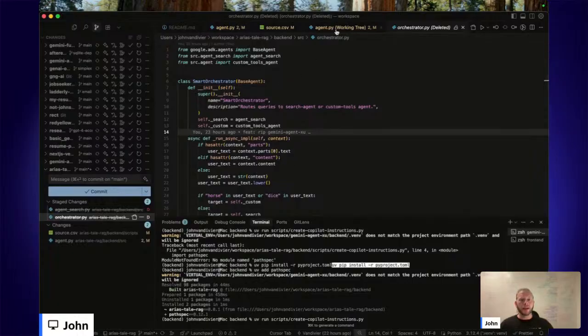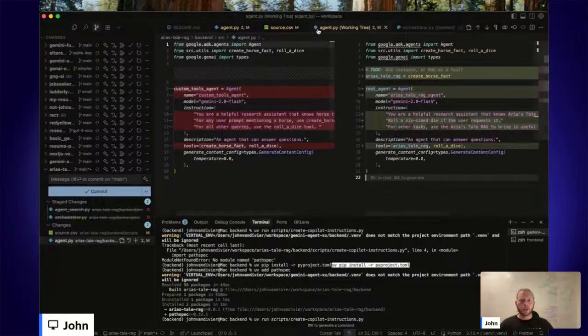But I won't need that in the case of Aria's Tale, because I'm going to basically disable web search, and I will have it use these tools. So why am I using an agent at all? Why don't I go for the classic RAG approach? That is because I'd like to use tools. With the classic RAG approach, I would just retrieve the text out of the CSV and then proceed to text generation. In the current case, you can see I have 2 tools, not just one.